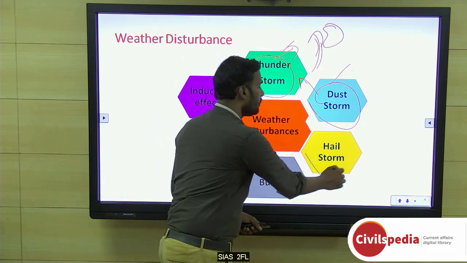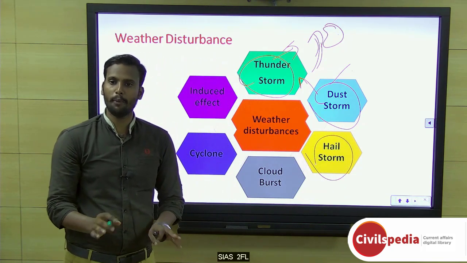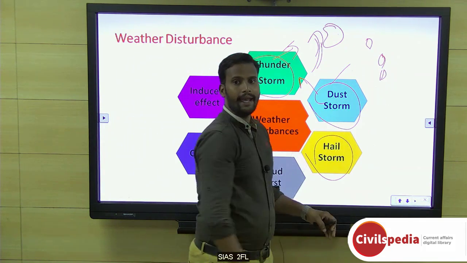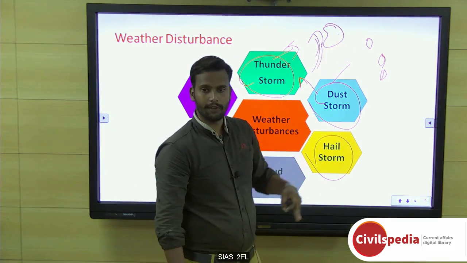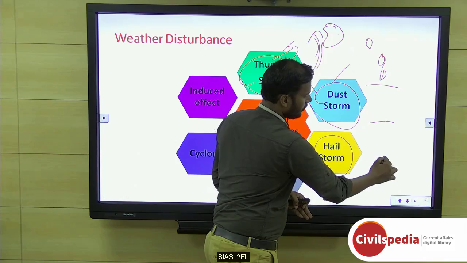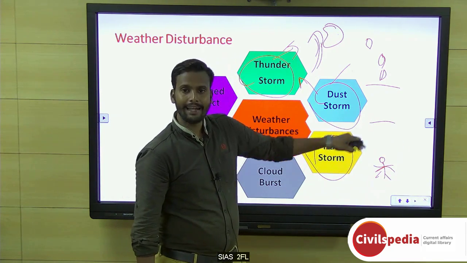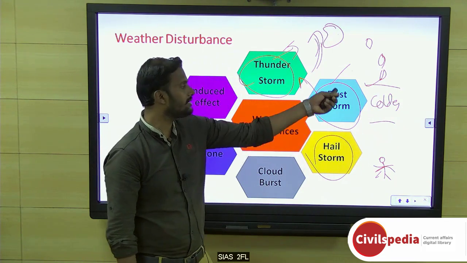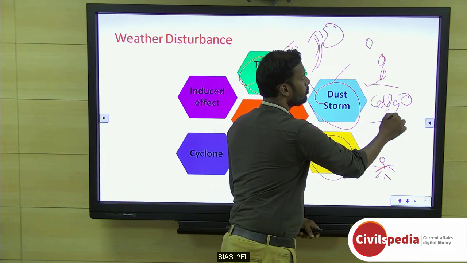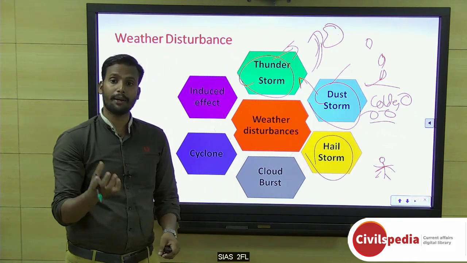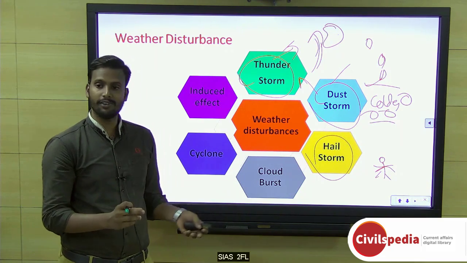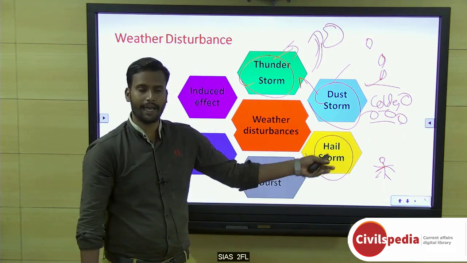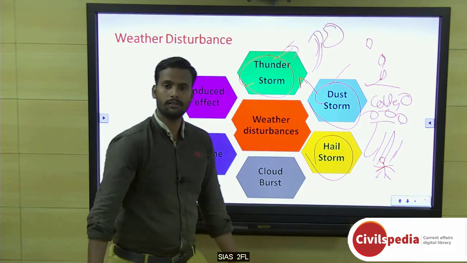Okay. Hailstorm. See, hailstorm is a kind of rain only. There is no big difference. But the problem is, once the rain has started and it's pouring here, if there are 3 layers, 1, 2, 3, and the middle layer is colder than the upper and lower layers, the droplets will become small pellets. Sometimes it is even like baseball size. It will become snow, actually ice crystals. So ice will be there and it will become an ice rain.